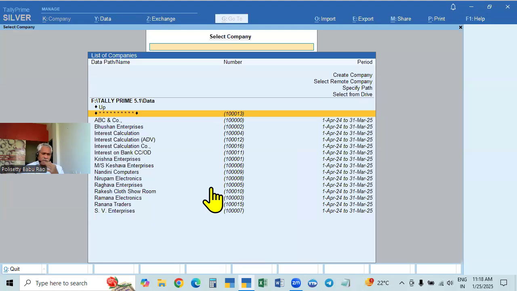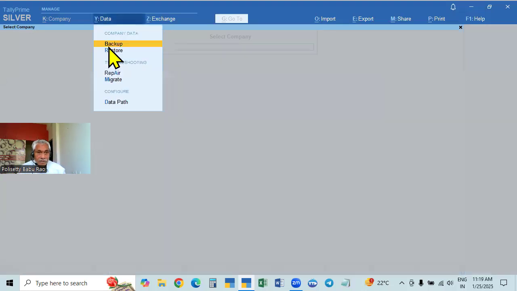From then onwards, every day without fail, at the end of the day, whichever companies you worked in, the data is added in those companies. In other companies no data is added. So only those companies in which we worked have to be backed up, so that the data you entered is added. Okay, so from next time onwards, go to the Alt Y data menu.